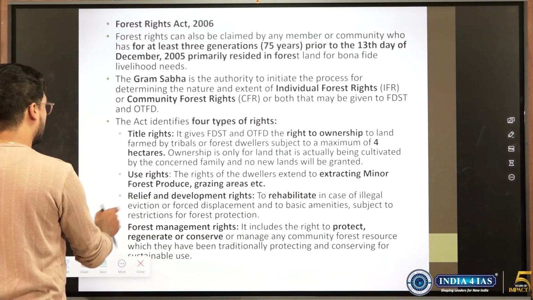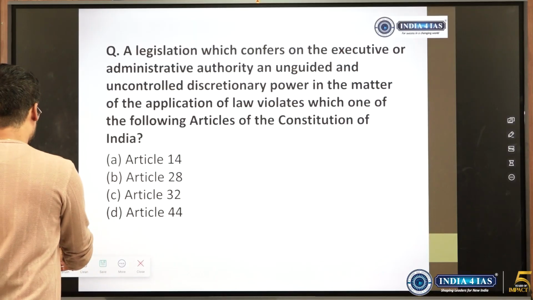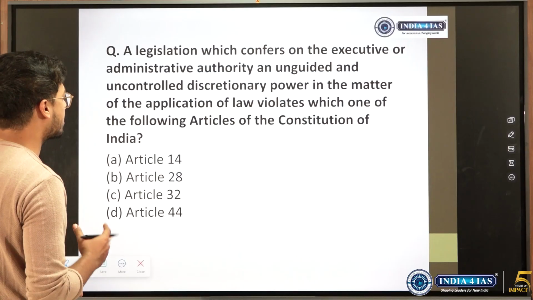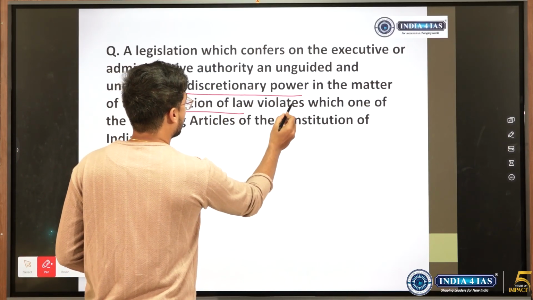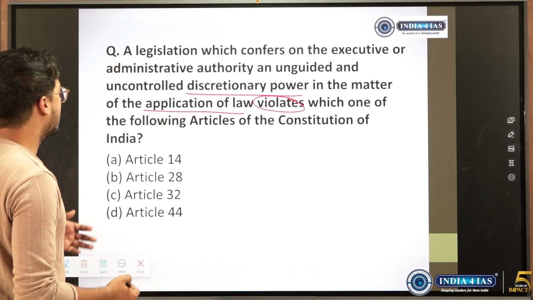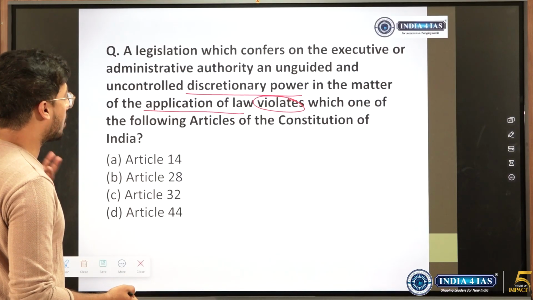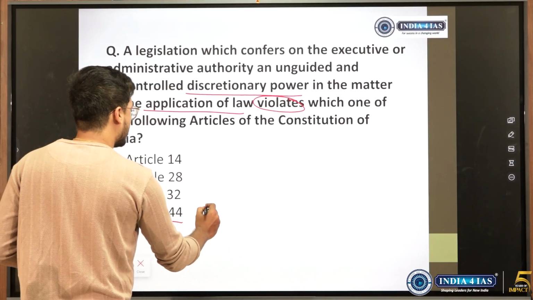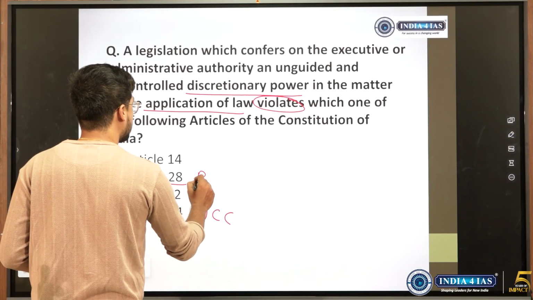Right, so we'll move ahead. A legislation which confers on the executive or administrative authority an unguided and uncontrolled discretionary power in the matter of application of law violates which one of the following articles of the Constitution of India? So legislation which confers an unguided discretionary power when it comes to application of law violates which of the following? See, Article 44 is the Uniform Civil Code. This is not in the picture. Article 28 is religious rights.